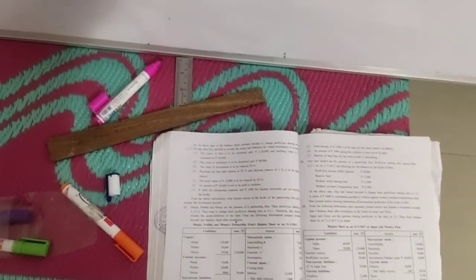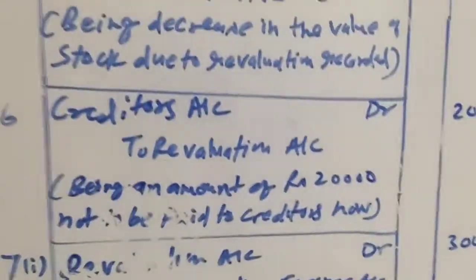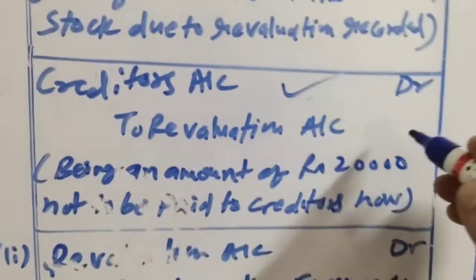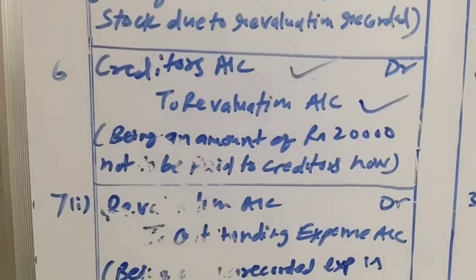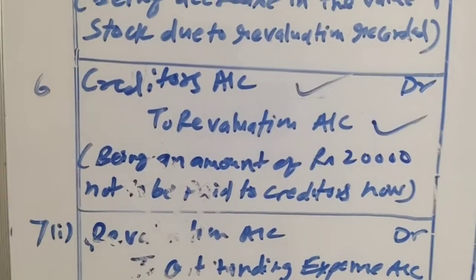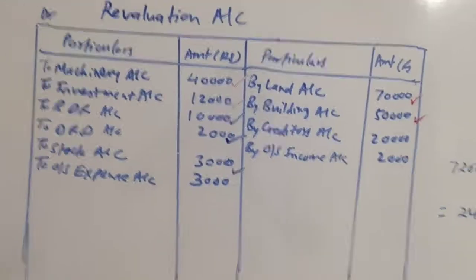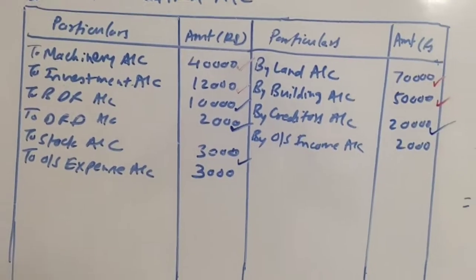It is one kind of profit, reduction in the value of liability. Creditors is a liability, so this is a profit. Here revaluation account will be credited and creditors account will be debited. So here the entry is creditors account debit to revaluation account 20,000, and posting of this will be done at the credit side of revaluation account. So here the posting is credit side of revaluation account by creditors 20,000.